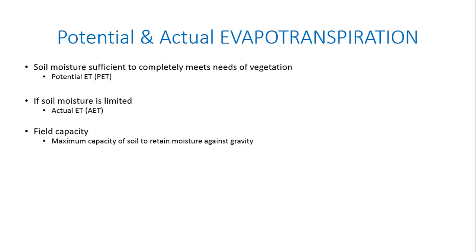If the soil is able to hold that moisture within its voids against gravity, the water would preferably like to flow down with gravity. But if the soil has enough attraction for the water molecules to hold it against gravity, the maximum capacity to which the soil can do that is called the field capacity. So field capacity is the maximum moisture content of the soil such that no drainage is happening, no movement of moisture with gravity is happening. That is what is called field capacity.